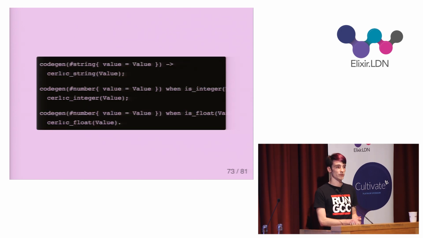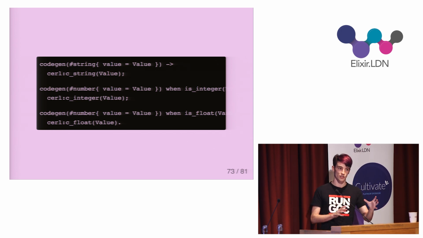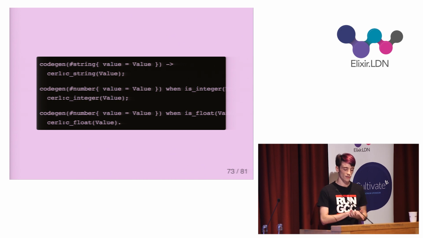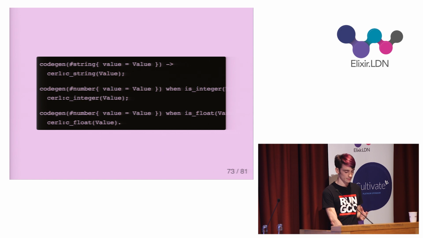Next, we've got clauses for numbers. The Gleam AST doesn't match up perfectly with the core Erlang one, so I have to use a guard to differentiate between ints and floats. And after that, it's just a matter of calling the correct constructor for each type. So all the nodes we've seen so far have been leaf nodes. They've been very simple to convert to core Erlang, while branch nodes are a little more complex.